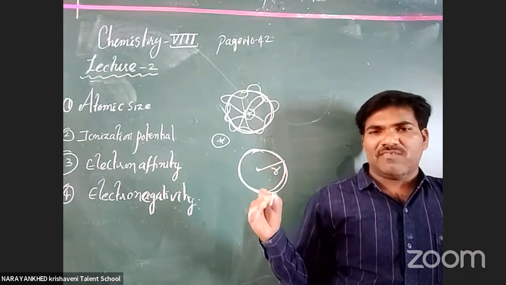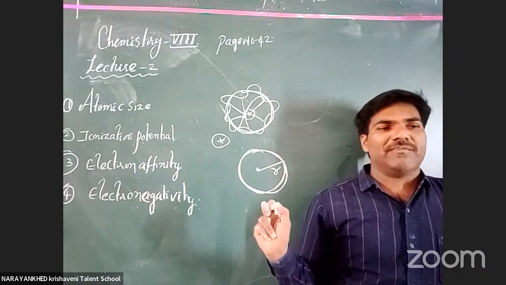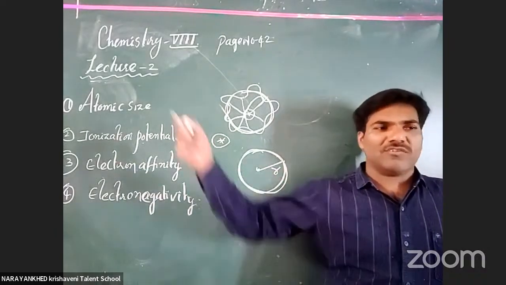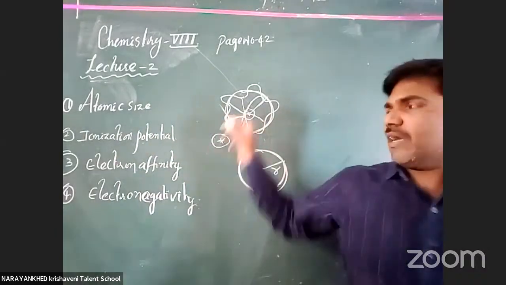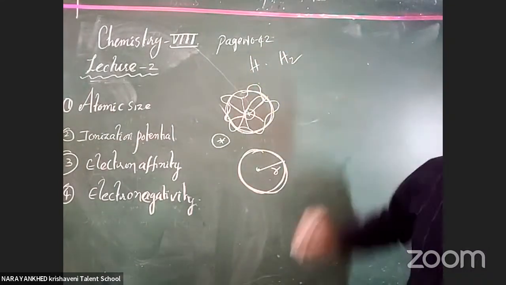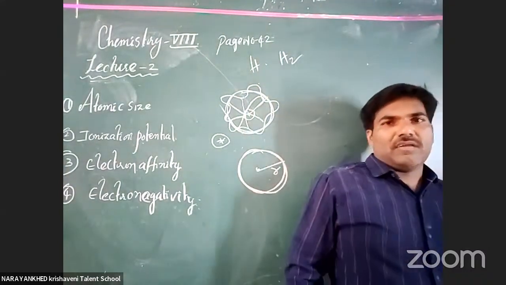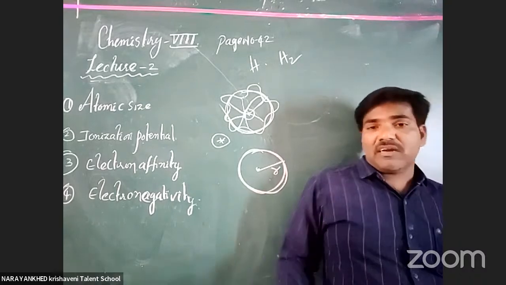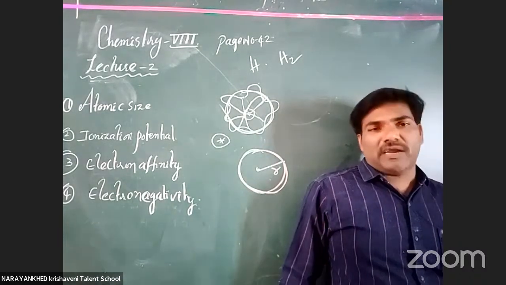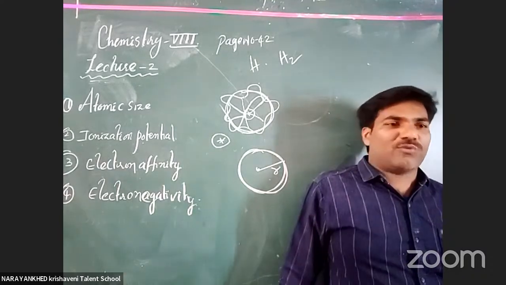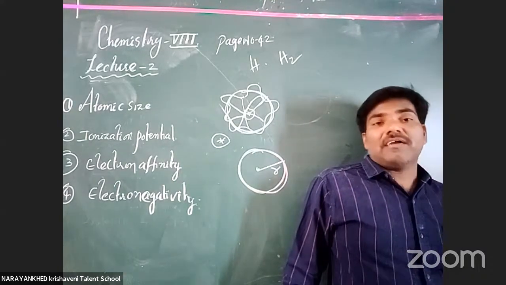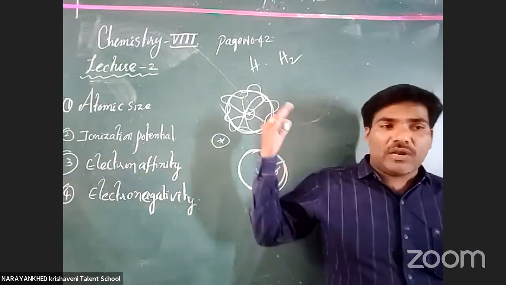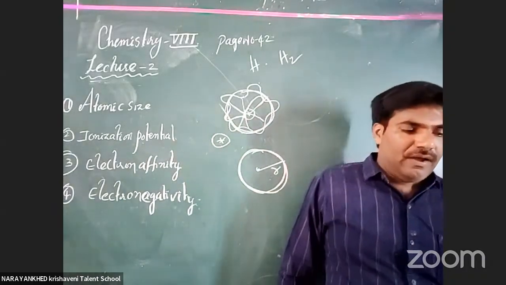And one more thing. When one atom is taken individually, it has its own properties. When another atom comes nearby, does it influence this atom or not? When you take an individual hydrogen, it is equal to H2. Why? Because an individual hydrogen contains one proton, one electron only. But when you take two hydrogens, it contains two protons, two electrons. That area is affected by the charges also. Clear or not? That is why we can't expect an exact atomic radius. There is only a probability. Okay, clear. And next one.